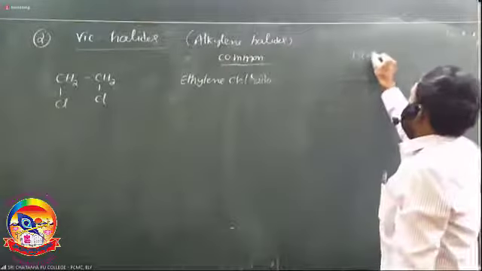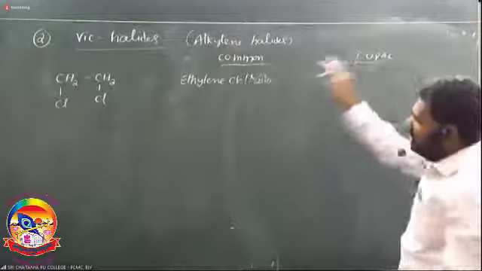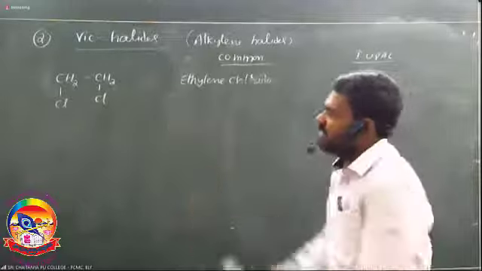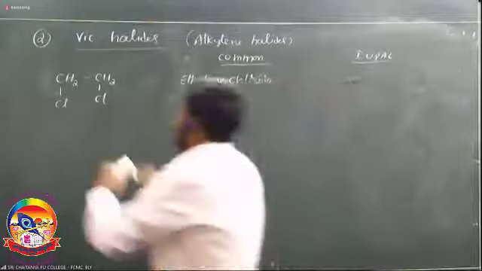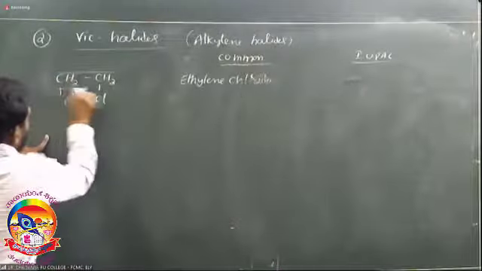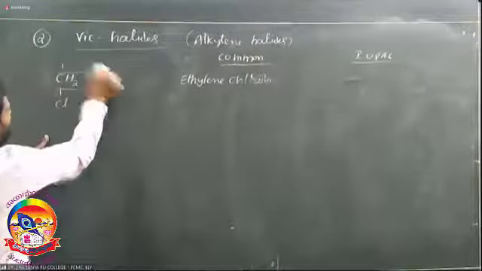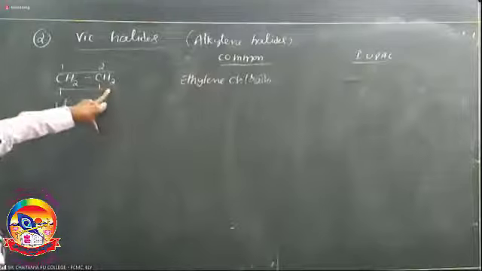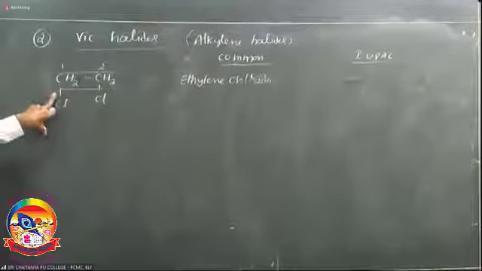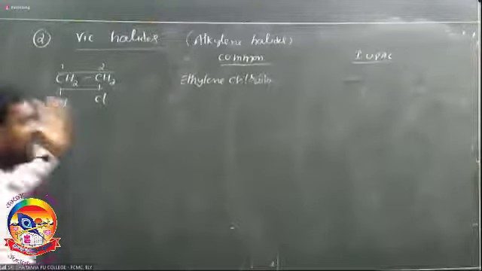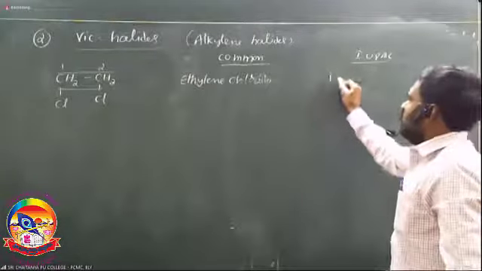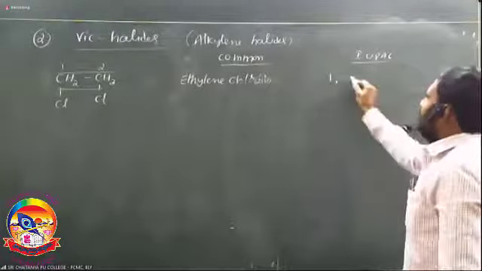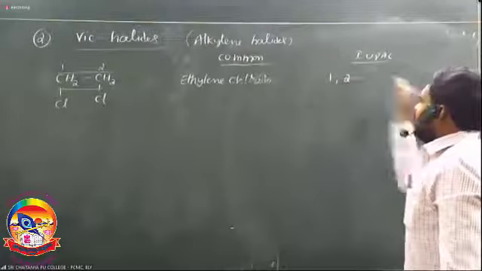So what is the IUPAC name of vicinal halides? Vicinal means both the halogens are present on adjacent carbons. One chlorine is attached to the first carbon, the second chlorine is attached to the second carbon.